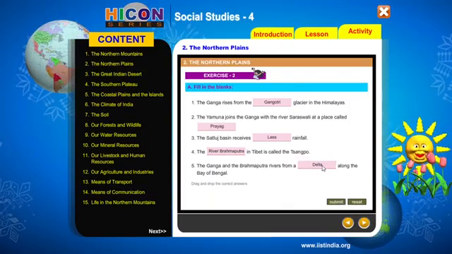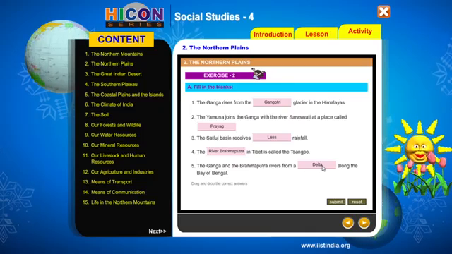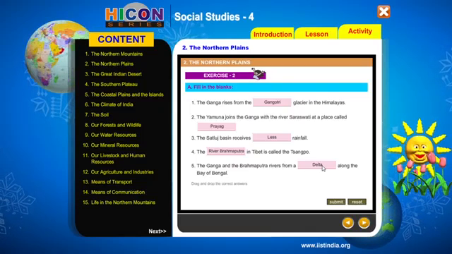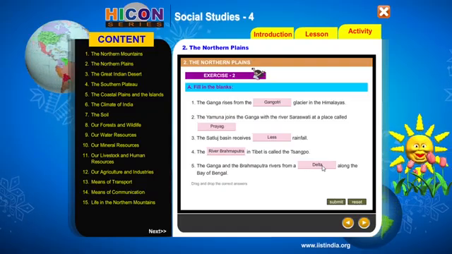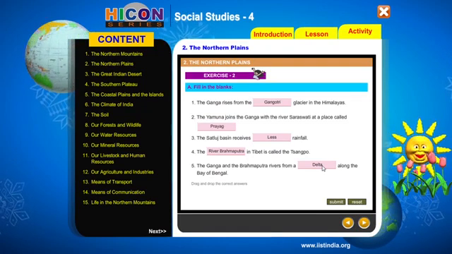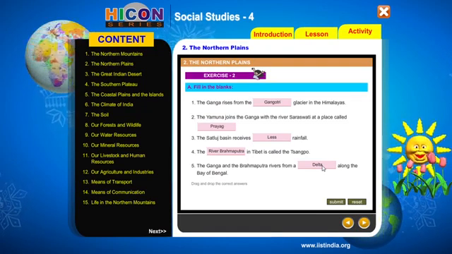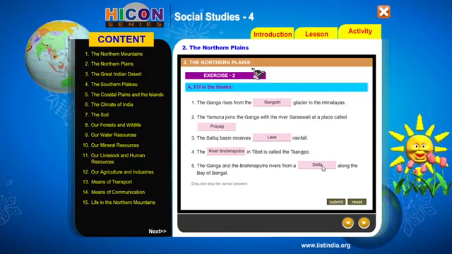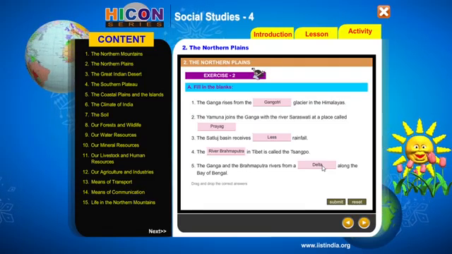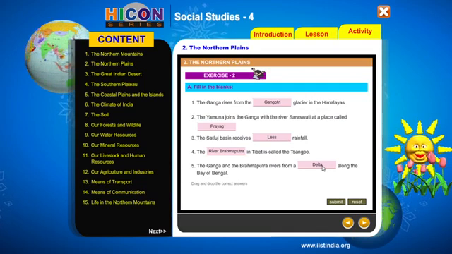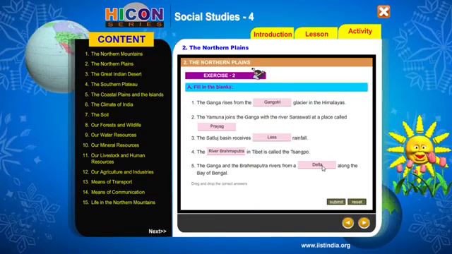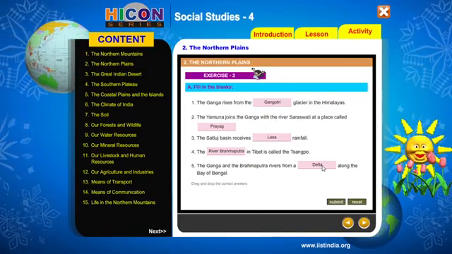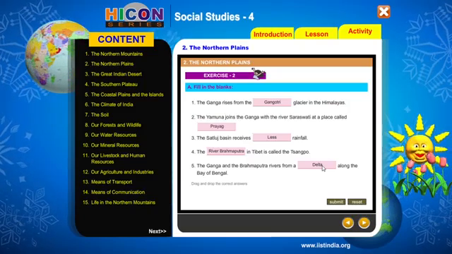Right? So we have completed all the 5 sentences now. We will read them once again. The Ganga rises from the Gangotri glacier in the Himalayas. The Yamuna joins the Ganga with the river Saraswati at a place called Prayag. The Satluj Basin receives less rainfall. The river Brahmaputra in Tibet is called the Zangpo. The Ganga and the Brahmaputra rivers form a delta along the Bay of Bengal. Right? Okay. Now, I'll keep this screen the same for another minute for you so that you can read these sentences once again. Okay.